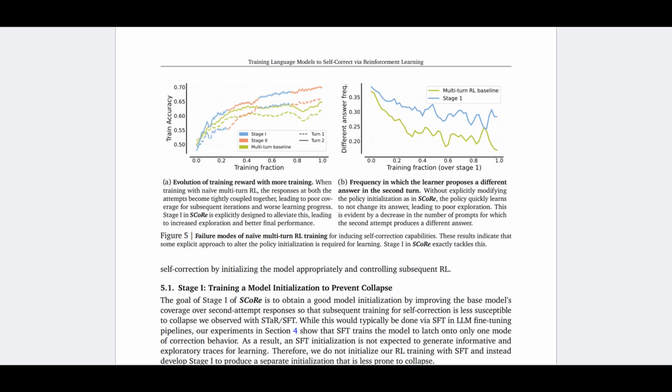And there is a large gap, you can see a larger gap between the solid line and dotted line compared with the multi-turn baseline. And on the right, you can see the stage 1 of the SCoRe method improved the situation of the decrease in the different answer frequencies. It is better than the multi-turn reinforcement learning baseline.